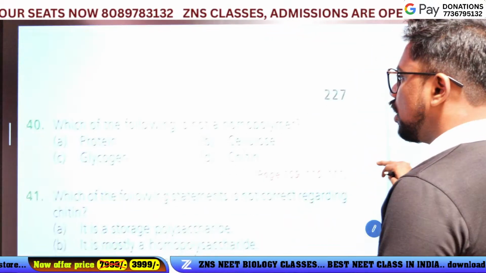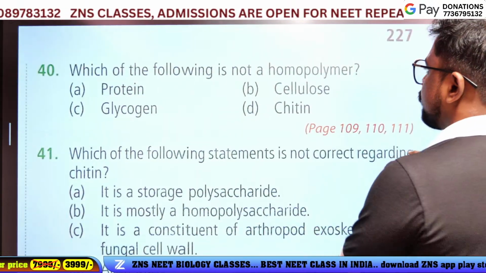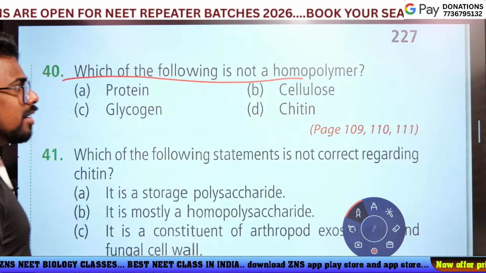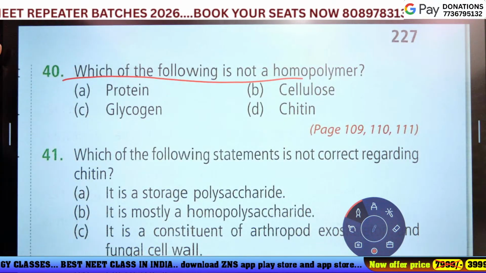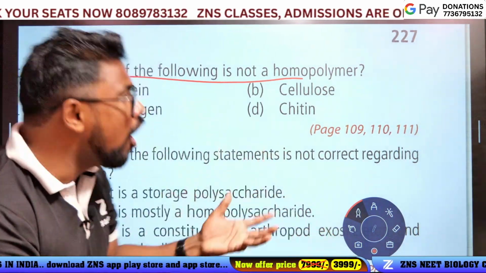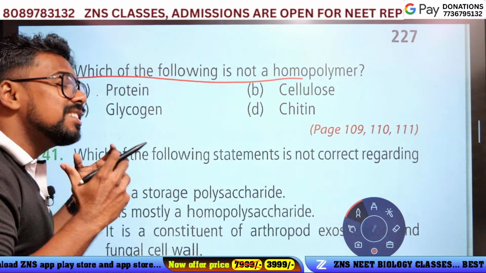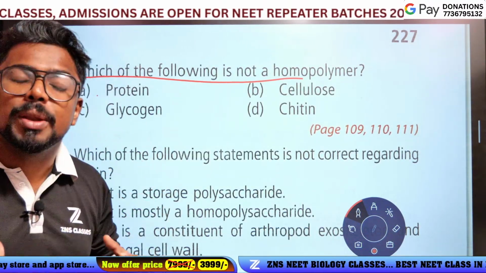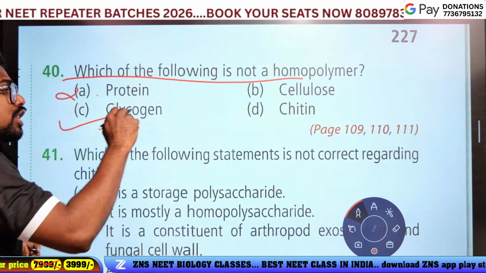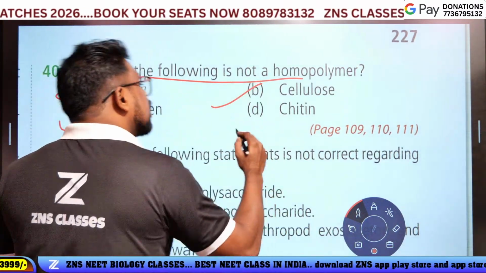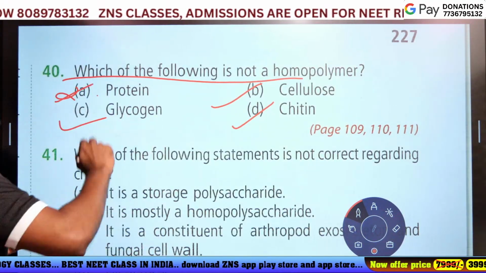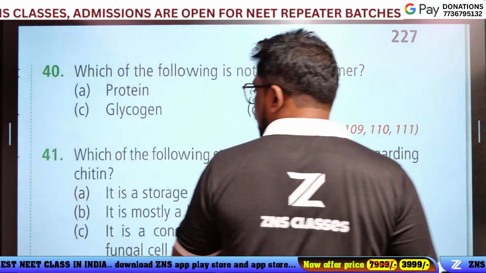Which of the following is not a homopolymer? Is protein a homopolymer? No, protein is a heteropolymer because it contains different types of amino acids. Glycogen, cellulose and chitin are homopolymers, but protein is a heteropolymer, so option A is the answer. Good question.